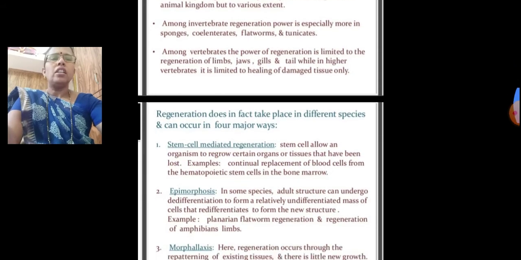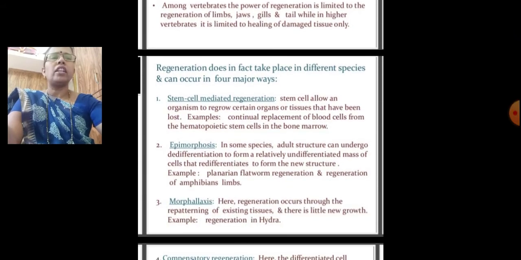That is, regeneration does in fact take place in different species and can occur in four major ways. First is stem cell mediated regeneration. Stem cells allow an organism to regrow certain organs or tissue that have been lost. For example, continual replacement of blood cells from the hematopoietic stem cells in the bone marrow.